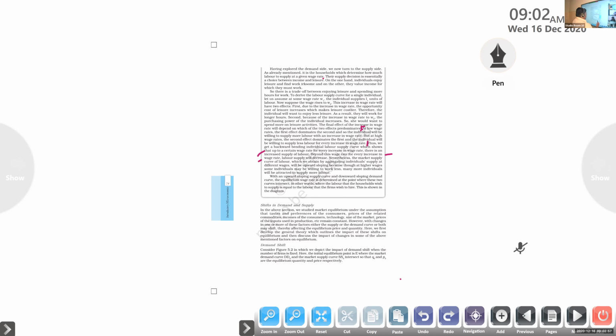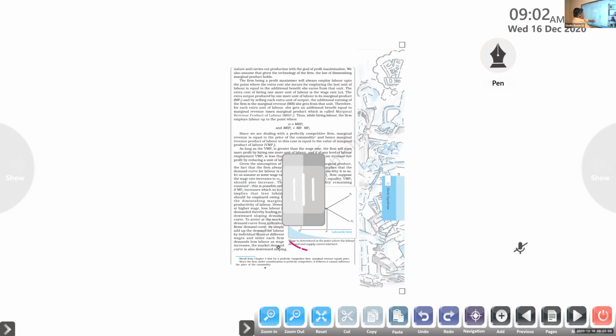Okay, so you are able to find here, clear or not? This is the wage rate and this is labor, small l, and this is the supply curve. It's moving upward, and the demand curve for labor is moving downward, and this is the equilibrium point here. At any point above this, the workers will not go for a job, or they will take rest or leisure because they are earning more money. Just keep these ideas in your mind.